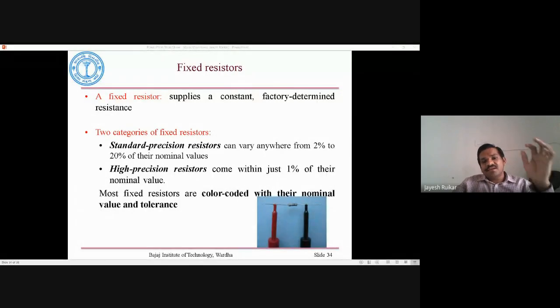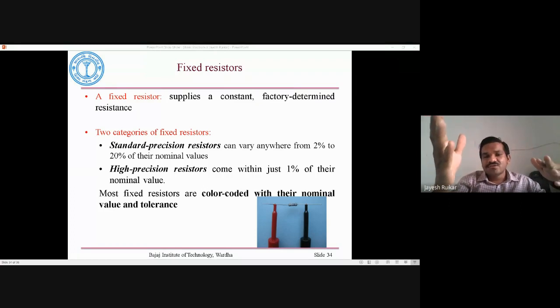For example, if we take a 1000 ohm resistance with a 5% tolerance, what does that mean? If you measure the actual resistance, you can get a value from 950 ohm to 1050 ohm, because 5% of 1000 is 50.